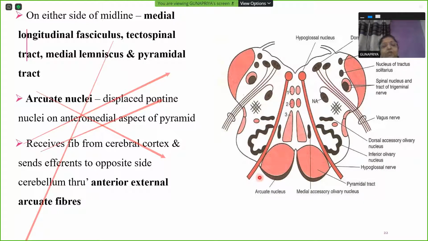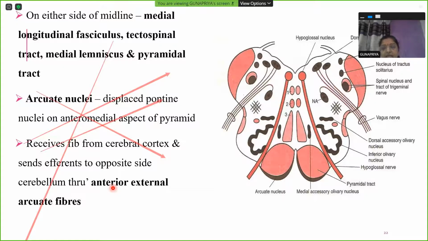Now arcuate nuclei will be known as your displaced pontine nuclei seen on the anteromedial aspect of pyramid. And some fibers arise from these arcuate nuclei, known as anterior external arcuate fibers. We already studied posterior external arcuate fibers, and those fibers were arising from the accessory cuneate nucleus.